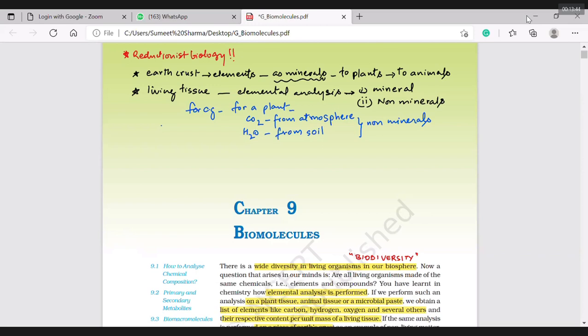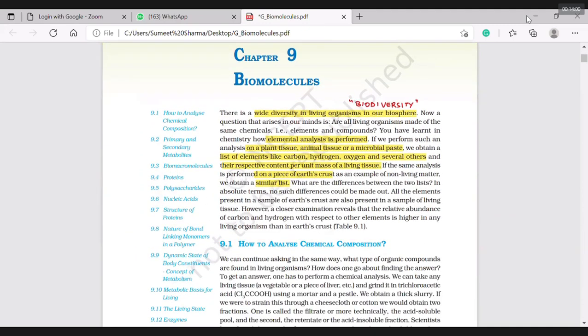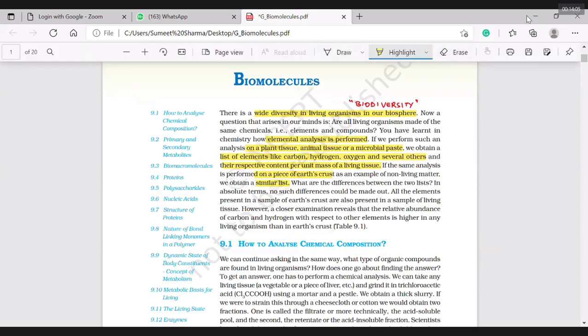Anyway, we will do elemental analysis and then compare how the earth crust and the living tissue are going to be the same for the elements that they have. So the further thing we can mention: what are the differences between the two lists in absolute terms? No such differences could be made out. All elements present in the sample of earth crust are also present in the sample of living tissue.